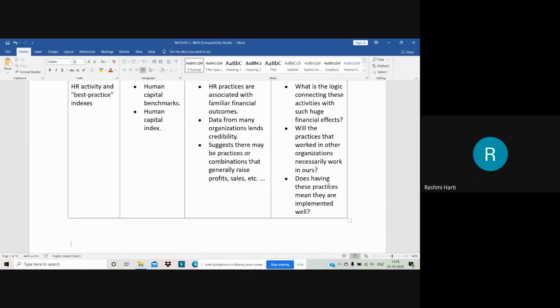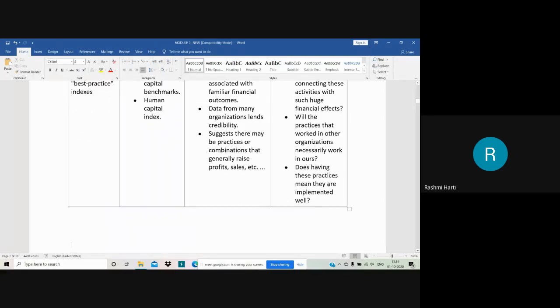Now that is a big question mark. Is it that if HR works well, then only the financials will be improved? Okay, that is one of the question marks which is to be answered, right? Will the practices that worked in other organizations necessarily work in ours? When I see other organizations and start working in my organization and think of creating a benchmark, will it really work in my organization? Does having these practices mean they are implemented well? Okay, all these are the big question marks which are to be asked.